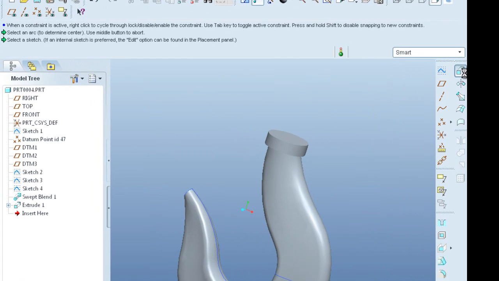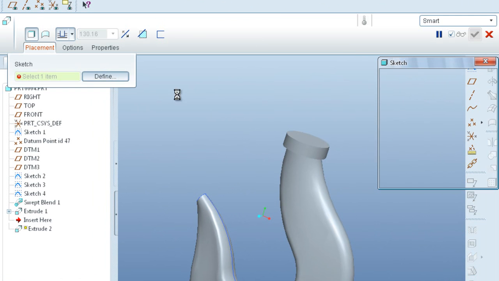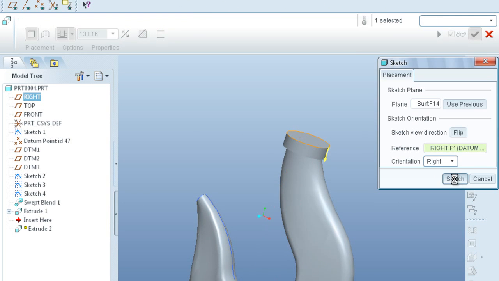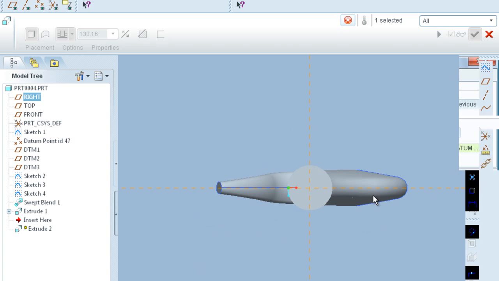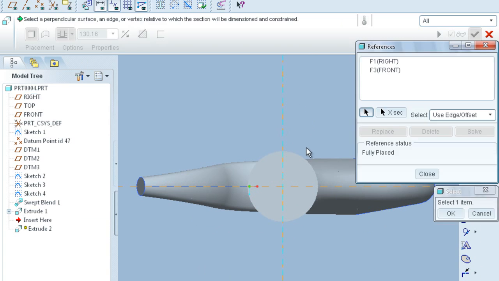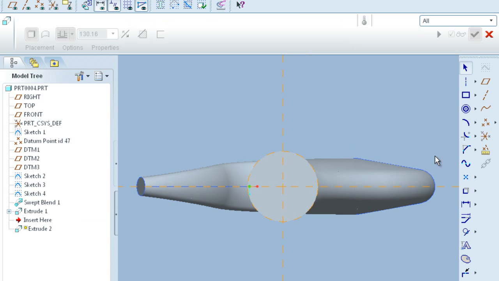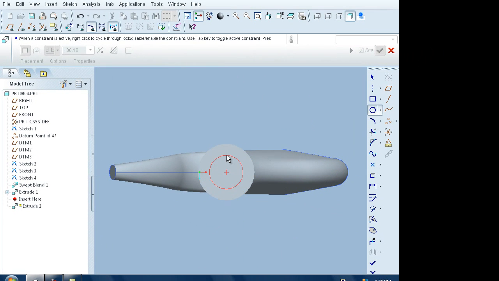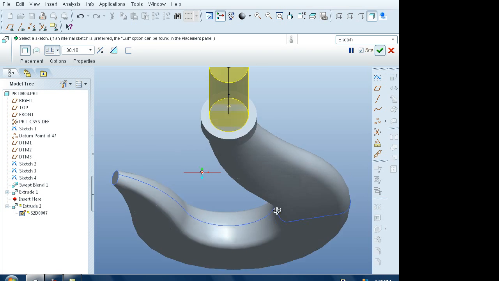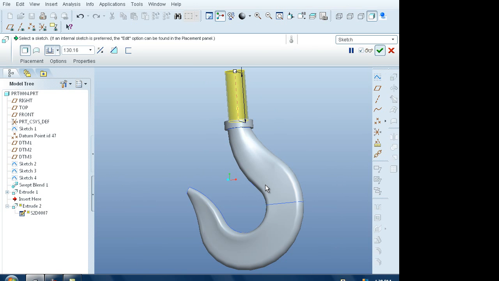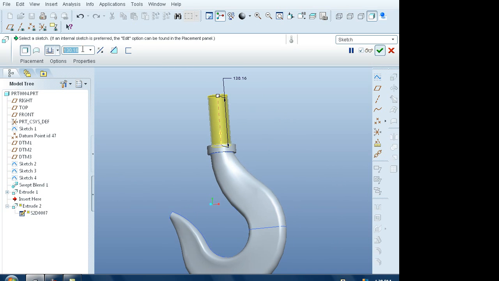Now we again go to extrude and same define the top surface for our sketching. Now select this circle as a reference. Select this as a reference, then close. Now draw a circle at the center of dia 52 mm. Now extrude it to a depth of 170 mm and click done.